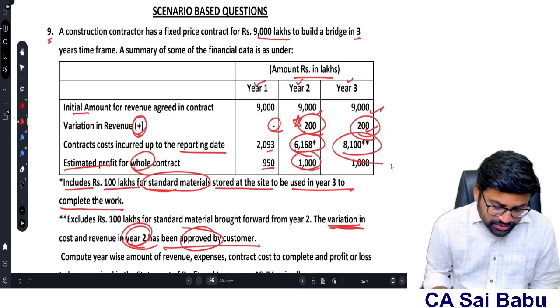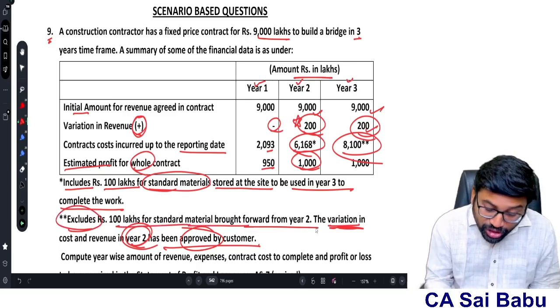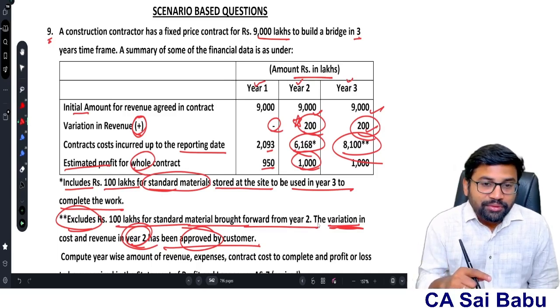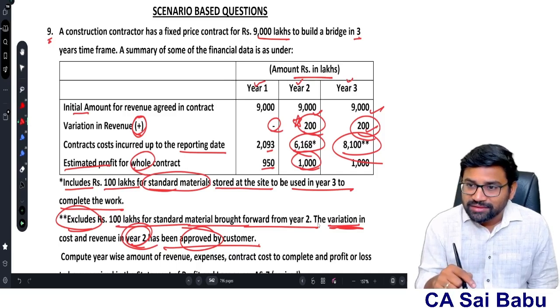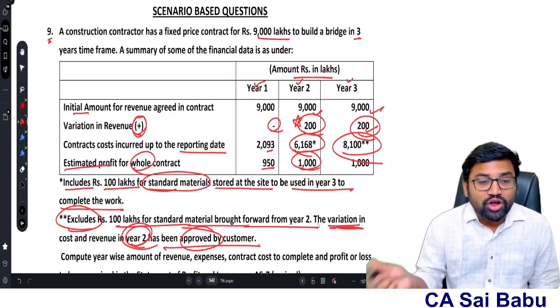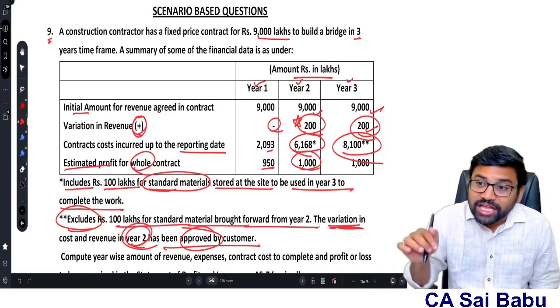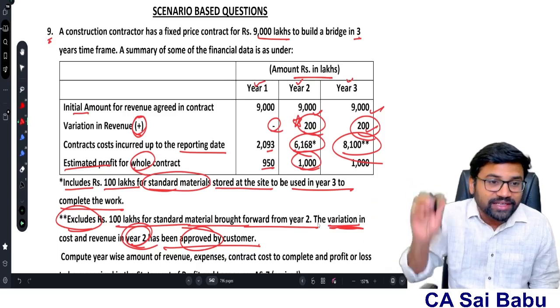What is this? Excludes 100 lakhs for standard material brought forward from year 2. Sir, in year 2 they have included materials worth 100 lakhs, but they have not utilized them, yet they have included them. That is one mistake. The second mistake is they have not included it in the third year cost incurred, but actually they need to include this 100 lakhs in the third year because that was consumed in the third year.